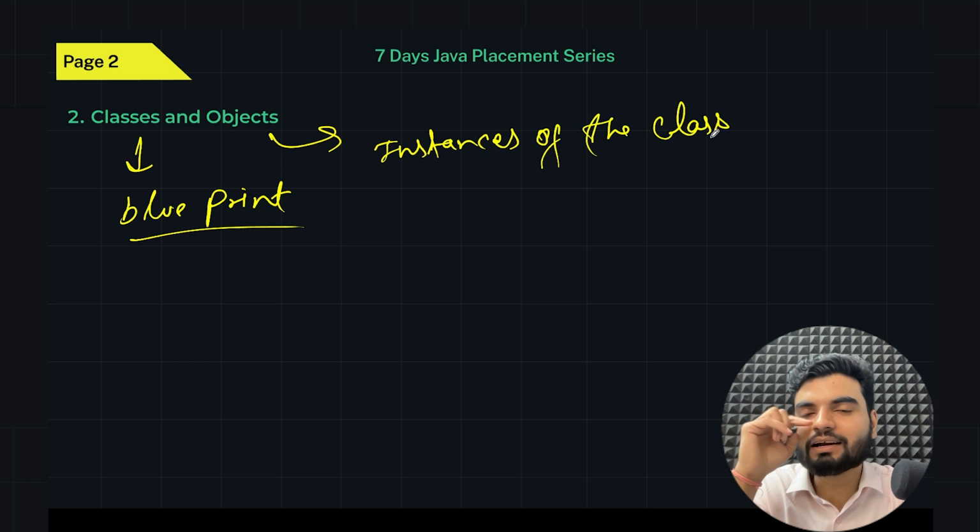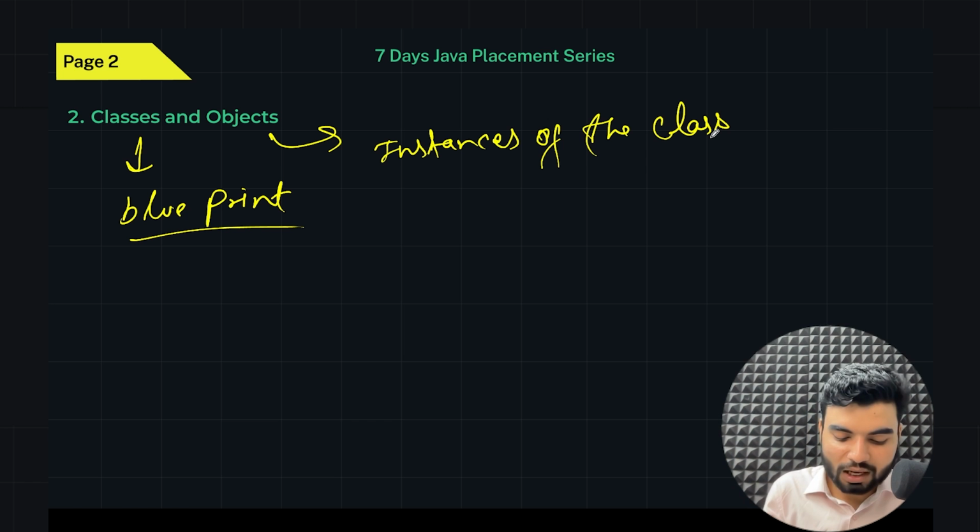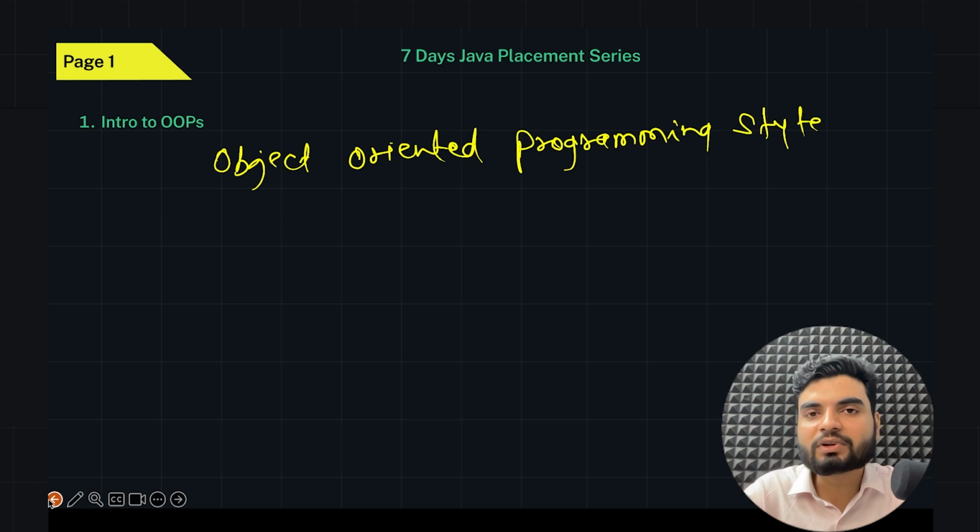Okay, so we will understand, for example, you know that we were using a Scanner class for taking the input. So Scanner was a class, and while we were creating Scanner sc = new Scanner(System.in), that sc was an object. So whatever functionality we want from the Scanner class, we were getting with the help of the object only, right? And all the functionality was defined where? Within the Scanner class. I hope now you're getting some point. So now I'll come back again. So what is OOPS now? It means that everything I do now will be driven by the object, which is clear to me.